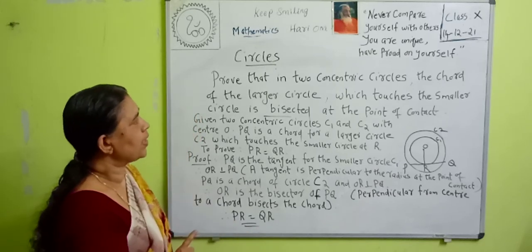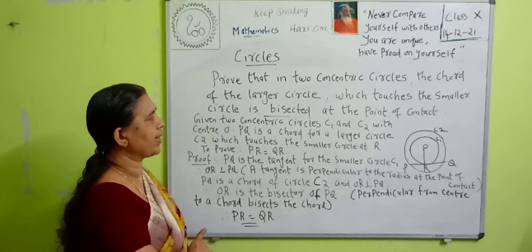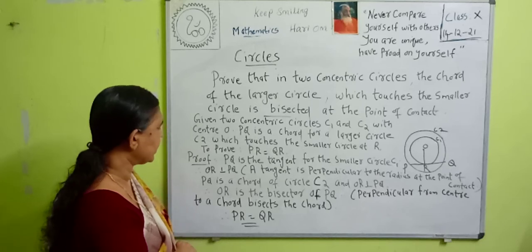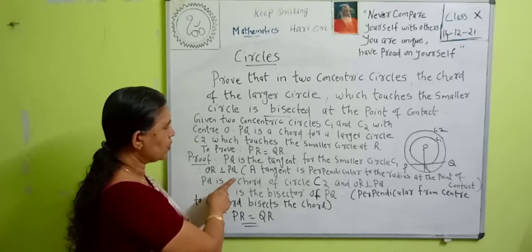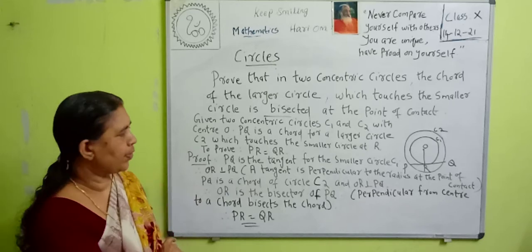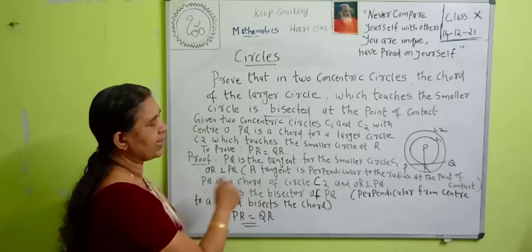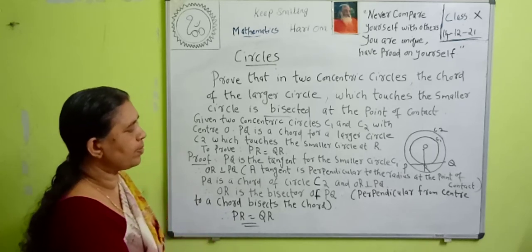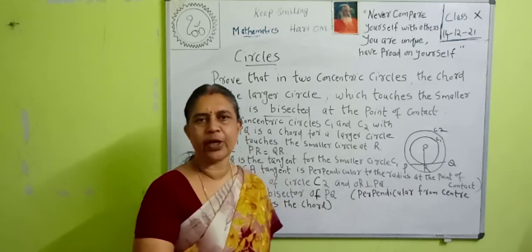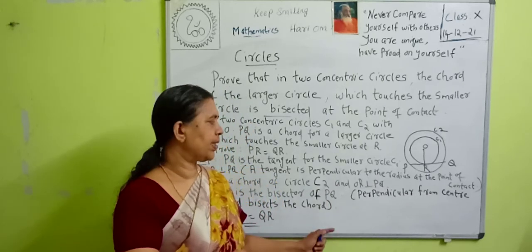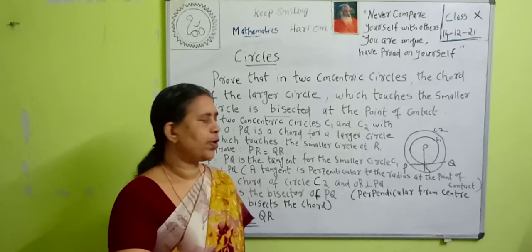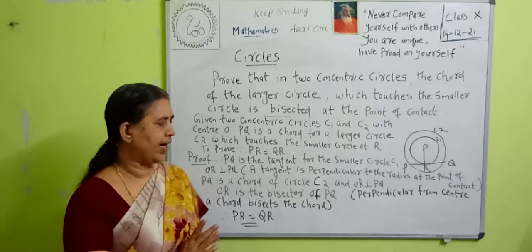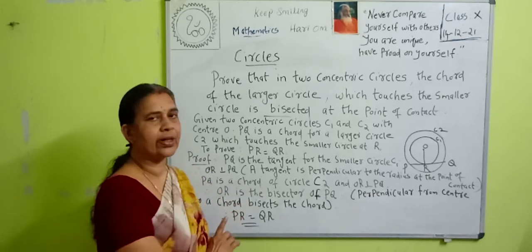Therefore, we have proved that in two concentric circles, the chord of the larger circle which touches the smaller circle is bisected at the point of contact. That is, OR is perpendicular to PQ, because a tangent is perpendicular to the radius through the point of contact. PQ is a chord of circle C2 and OR is perpendicular to PQ, so OR is the bisector of PQ because the perpendicular from the center to a chord bisects the chord. Remember these two theorems: the perpendicular from the center to a chord bisects the chord, and a tangent is perpendicular to the radius through the point of contact.